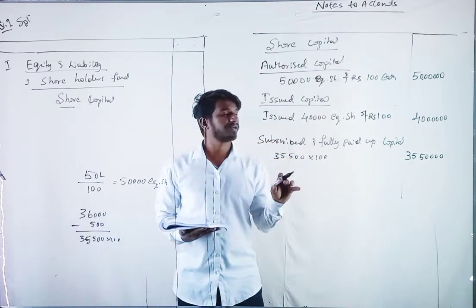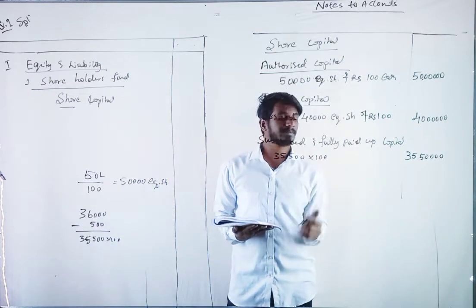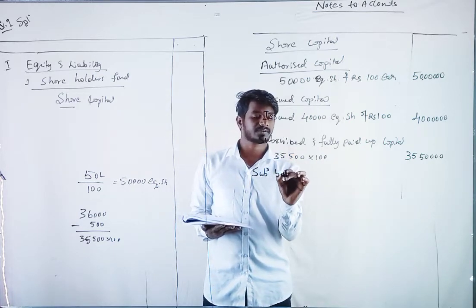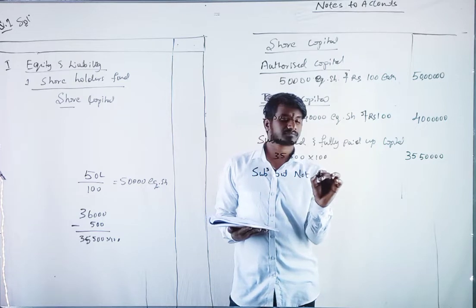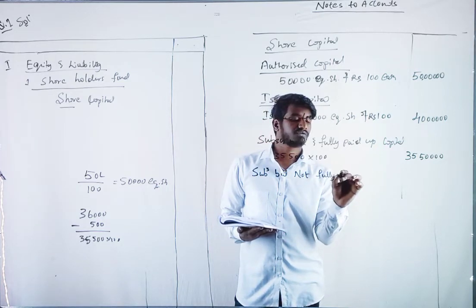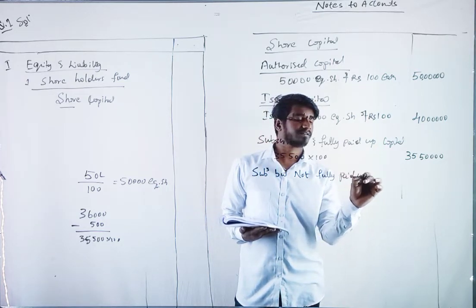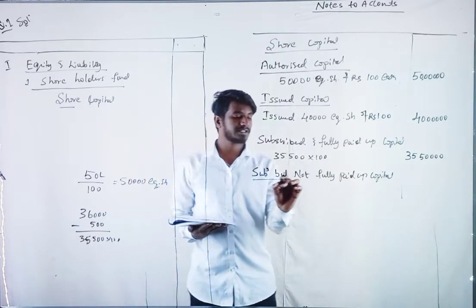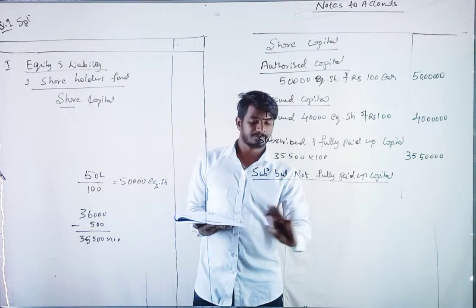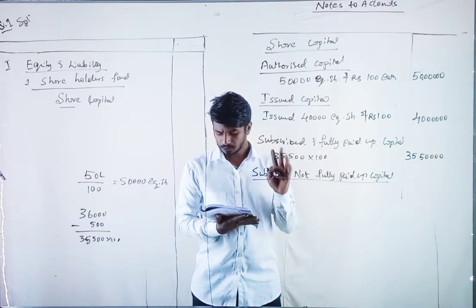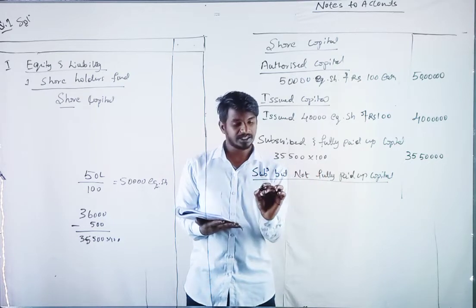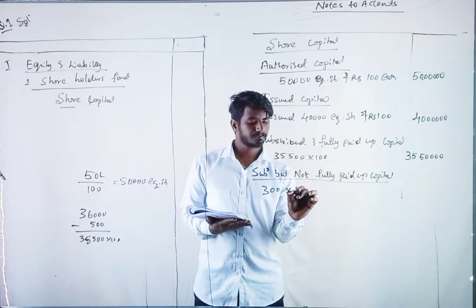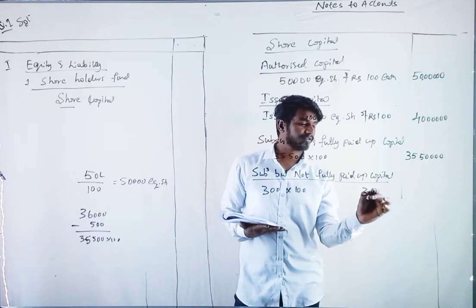Subscribed but not fully paid up capital. How much is it? 500 shares, of which 200 they are forfeiting, remaining 300 into 100, it is 30,000 rupees.